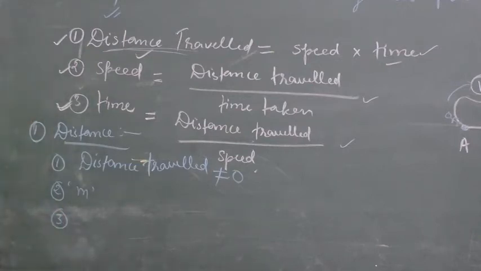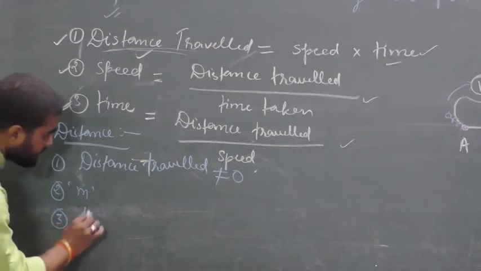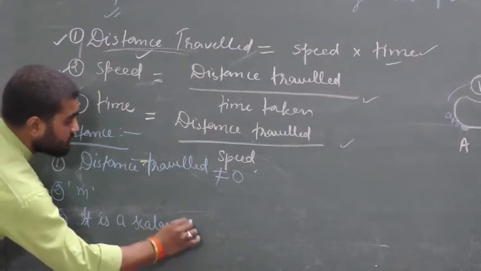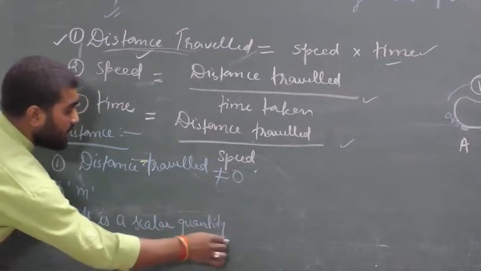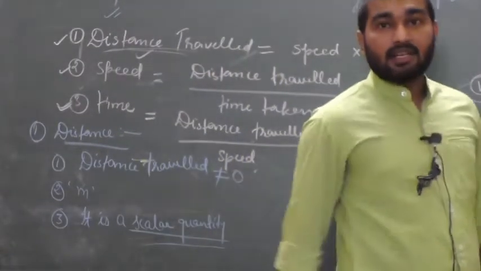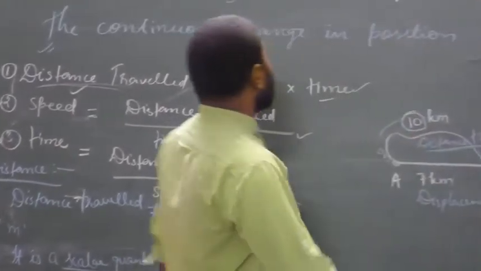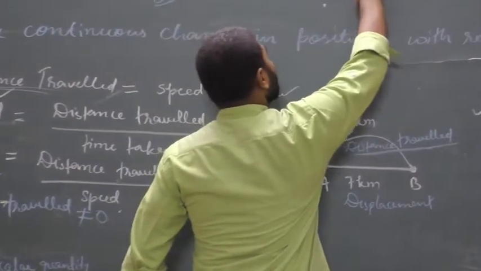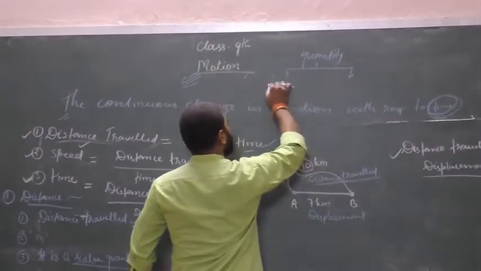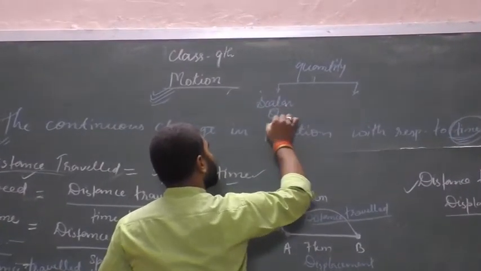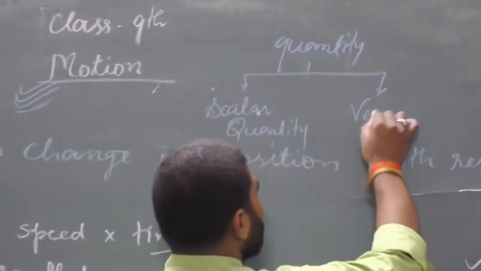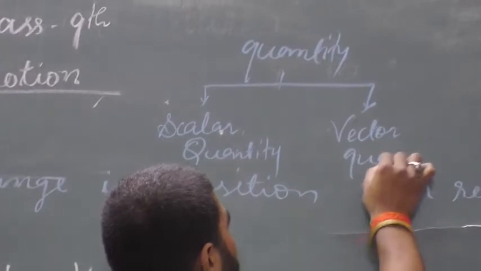In the third step, it is a scalar quantity. One new term is coming here, scalar quantity. What is scalar quantity? What is vector quantity? There are two types, or two forms, of quantity you can say. One is scalar quantity, and another one is vector quantity.